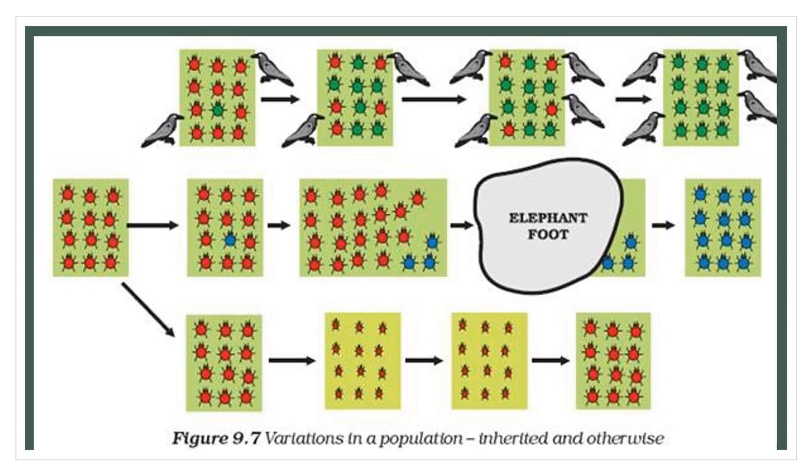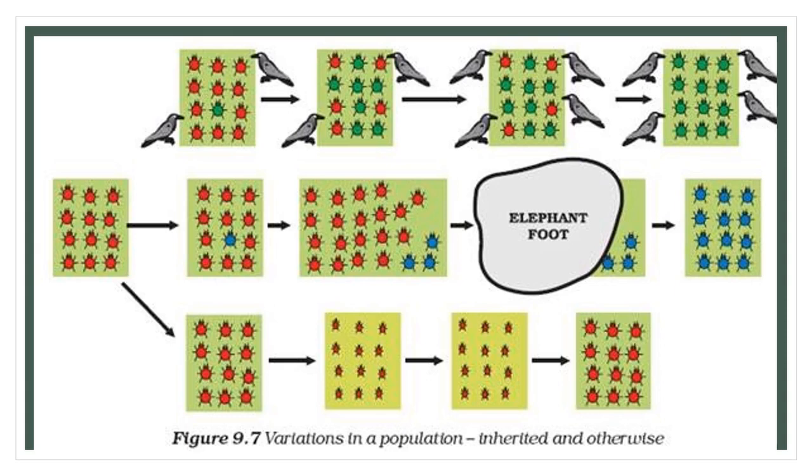Simultaneously another thing also happens. What will happen? An elephant comes there. The elephant stamps its feet on the bushes. So most of the beetles present in the bushes will be killed by the elephant. Mostly red beetles will be killed by the elephant's foot.